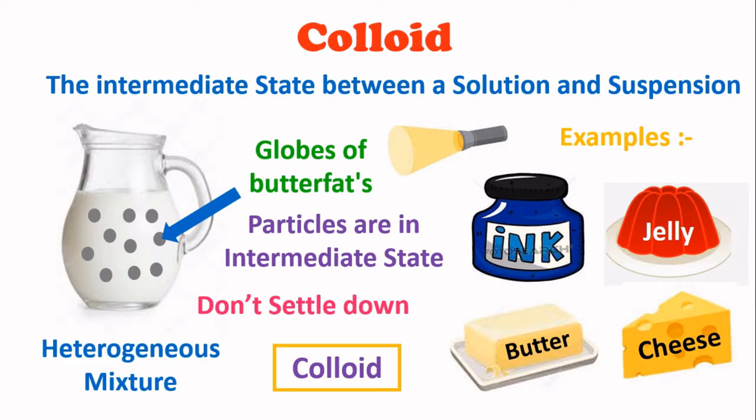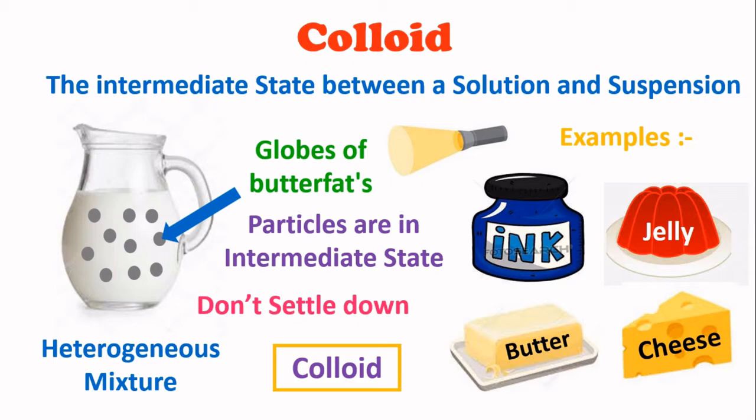Also, in these four items we can separate the particles present in them. For example, in ink we can separate the dye from the water through a unique process. Also for jelly, butter and cheese, we can separate the particles into different types, so they are called colloids.